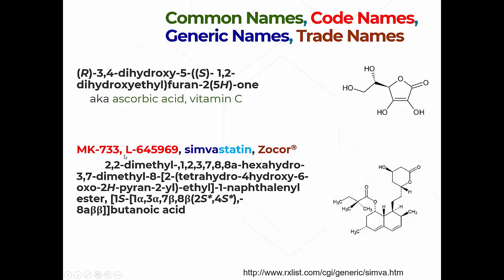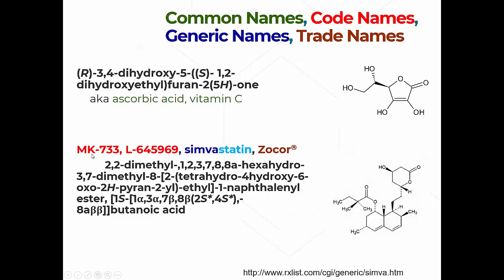Now, most companies just stick with one code name. Merck has this other practice, and partly it has to do with the size of their company, in that they have lots. As you can see, this is a big number. So there's lots and lots of these L numbers. So as not to confuse their publications and their own people internally, when a compound goes into development and they're serious about it, they assign it a different code number that's simpler.